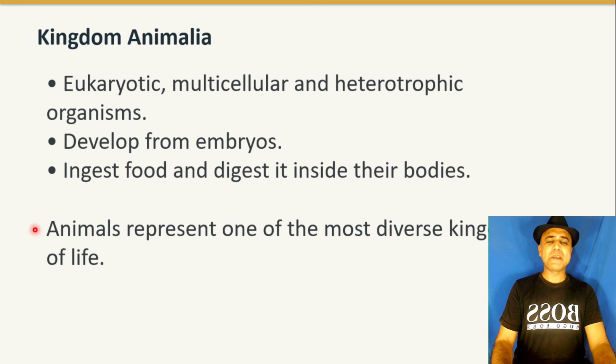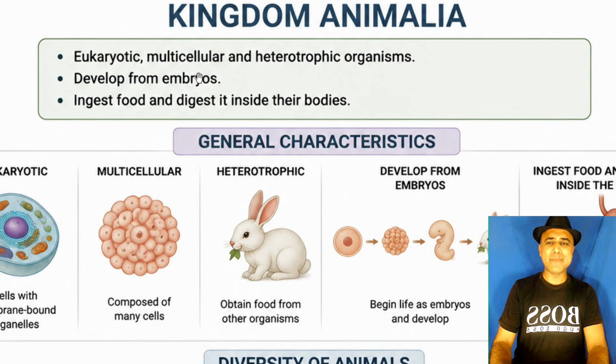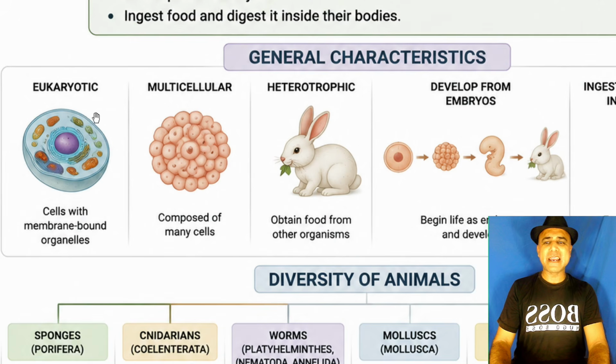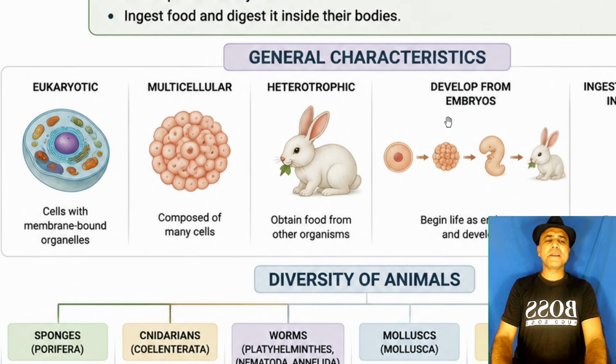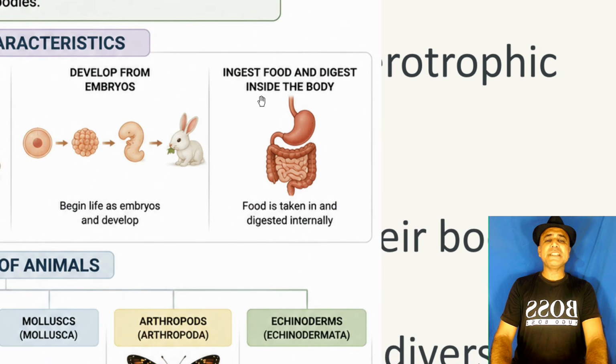Animals represent one of the most diverse kingdoms of life. You can see the animal kingdom. General characteristics: they are eukaryotic, multicellular, heterotrophic. They develop from embryos. This is an embryo. They ingest food and digest it inside the body. There is a digestive system.